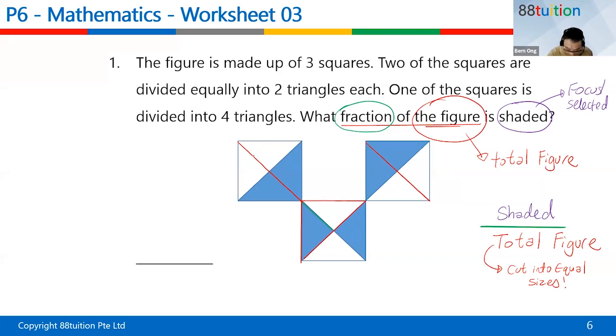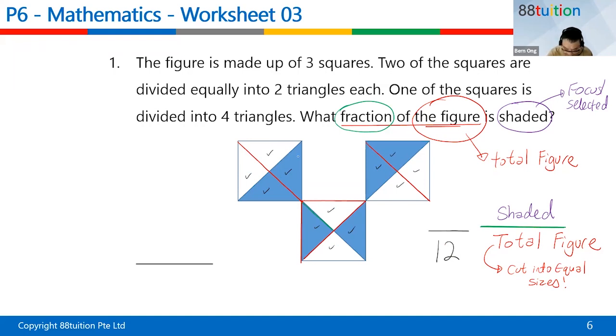Now everything is the same size. Can you see that this size down here is the same size as this one? Everything is the same size. Oh, I love it when the cutting is so easy. 1, 2, 3, 4, 5, 6, 7, 8, 9, 10, 11, 12. The total figure is 12.